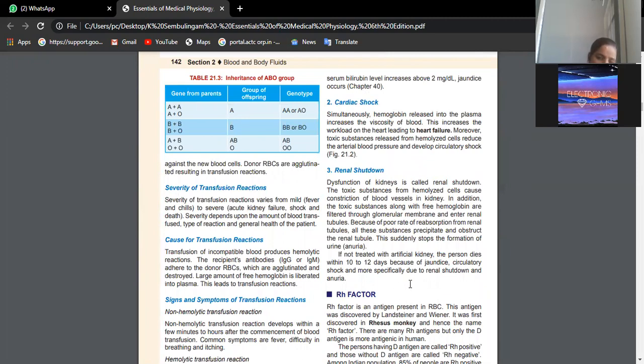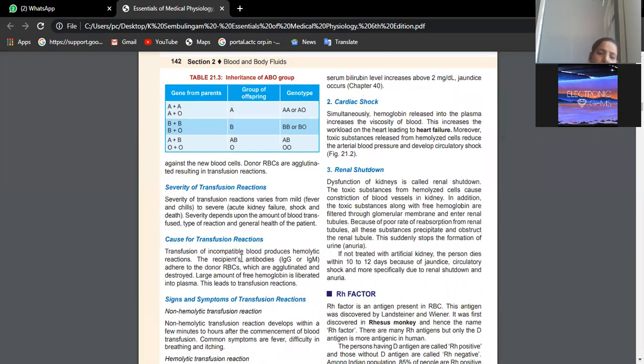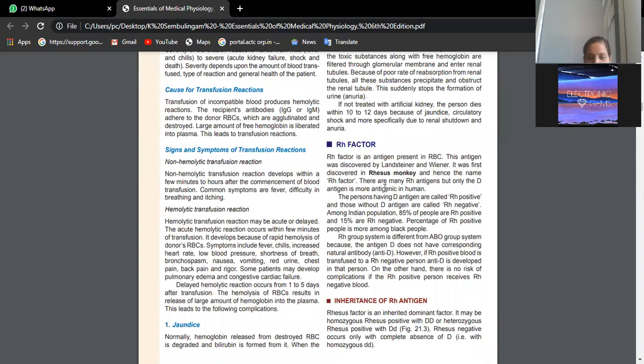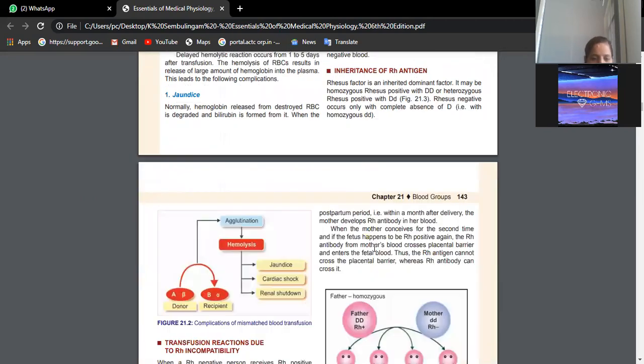If capital D is there, you consider it as A positive. If small d is there, that is generally considered as A negative. That means ABO is further A positive, A negative, B positive, B negative, AB positive, AB negative, O positive, O negative. So that type of classification is the second, one more important classification, that is RH.